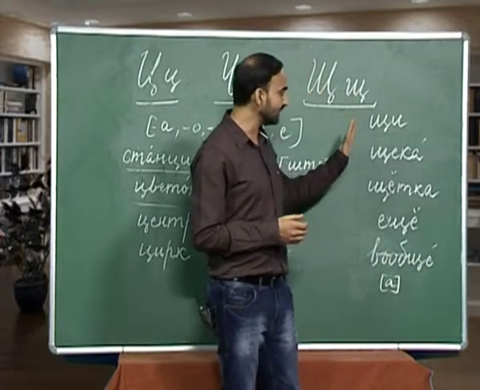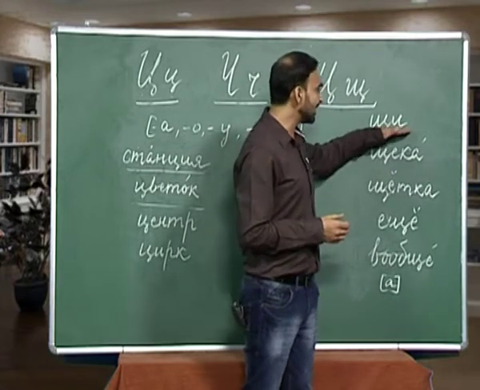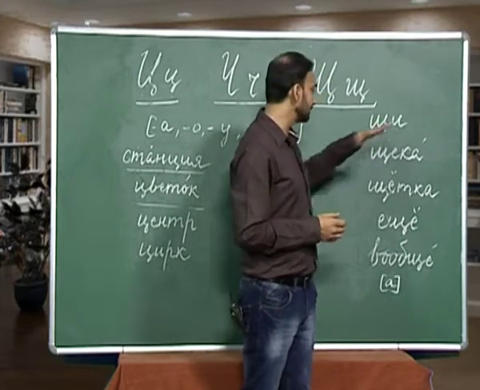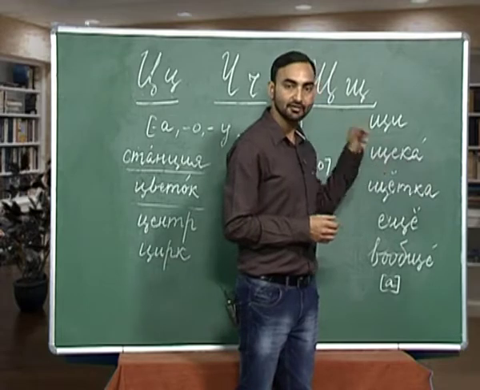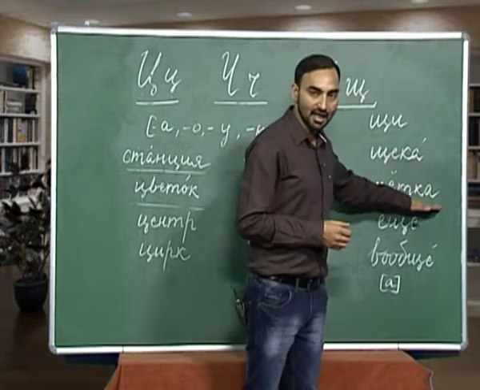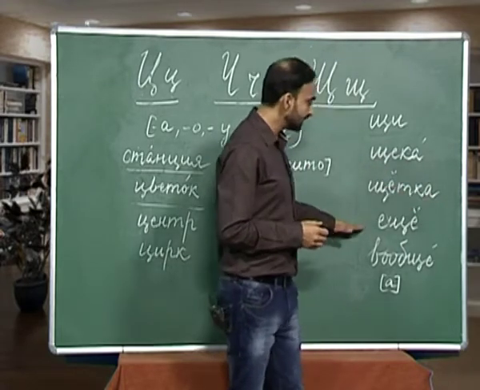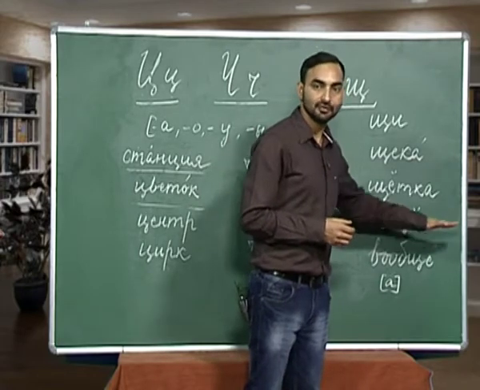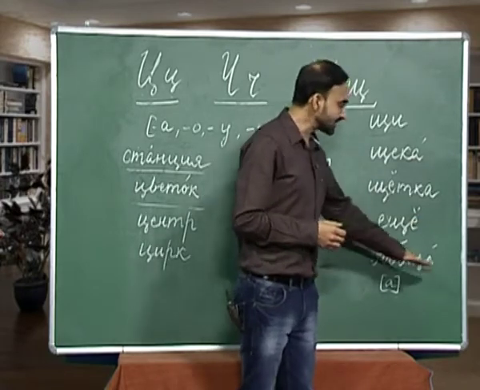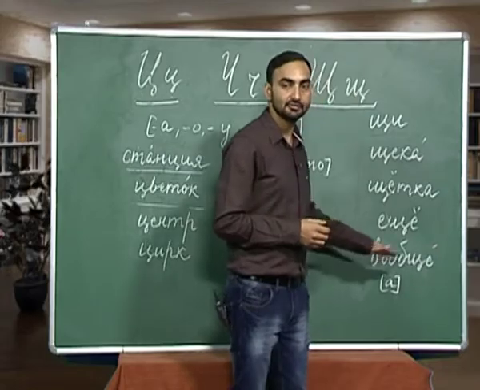So, let us revise all these words once again. Shchi is a kind of Russian soup. Shika, shika is your cheek. Shotka, shotka is brush. Ishcho, ishcho is still. Вообще, вообще is almost.